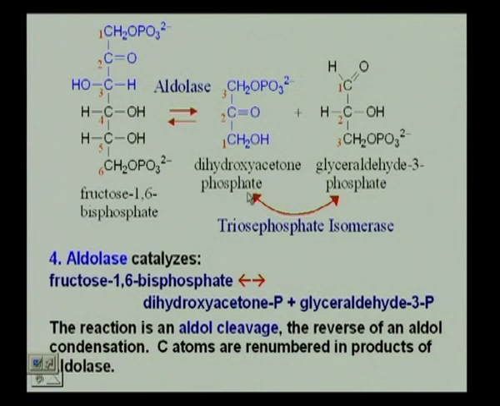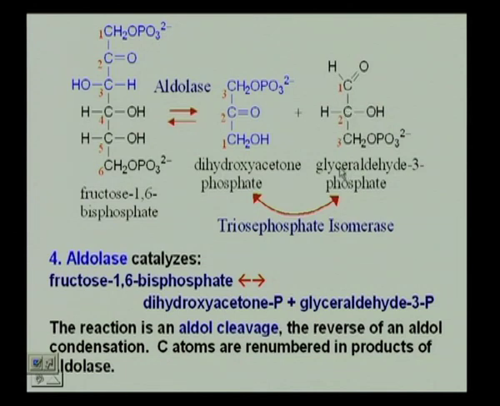And we have glyceraldehyde 3-phosphate. This is glyceraldehyde. You recognize the CHO of the aldehyde, the CHOH and CH2OH which would have been here, but we now have it phosphorylated. So, the phosphate is now distributed in the 2 3-carbon units. This is the ketone form, this is the aldehyde form.